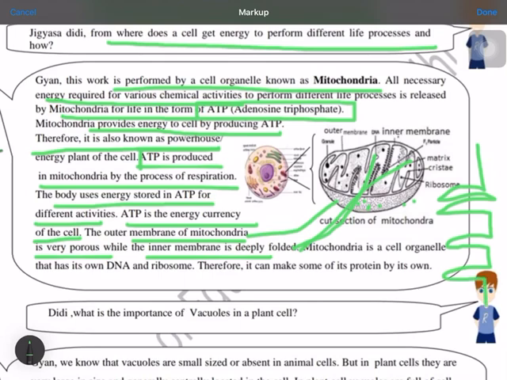Therefore it can make some protein, because this cell organelle has its own DNA and ribosomes, and because of it, it can survive even when it is kept outside of the cell. Because it has the ribosome and DNA, it can make its own protein also.